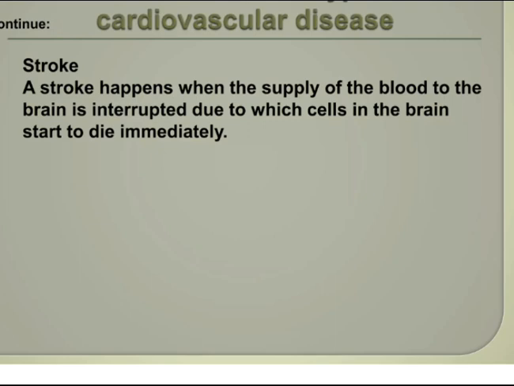The most common types of cardiovascular disease. Stroke. A stroke happens when the supply of blood to the brain is interrupted, due to which cells in the brain start to die immediately.